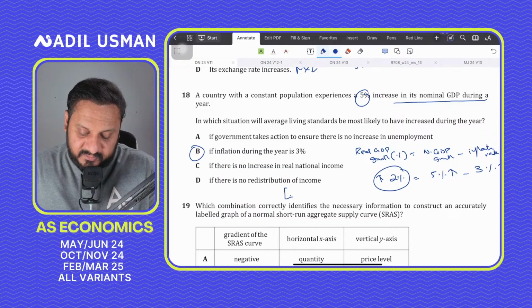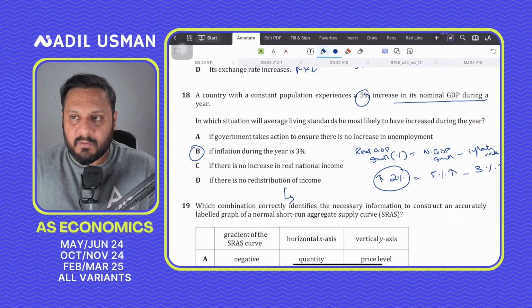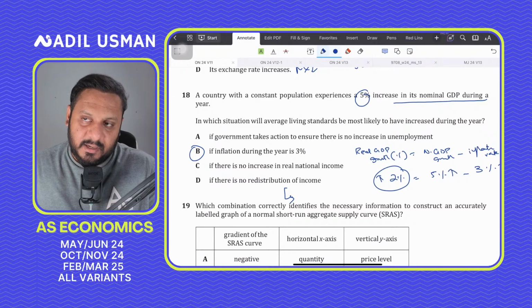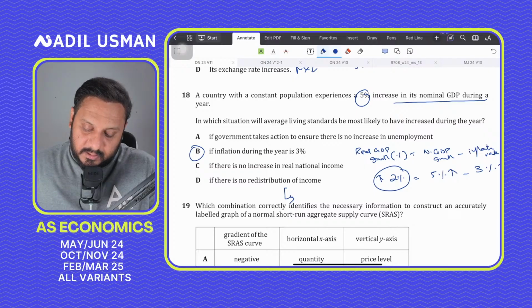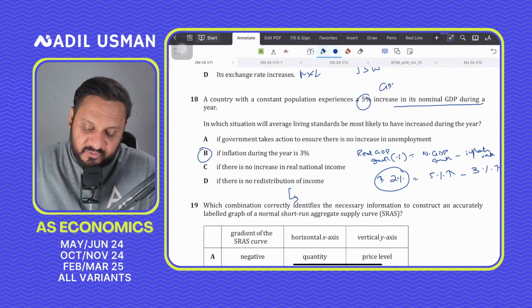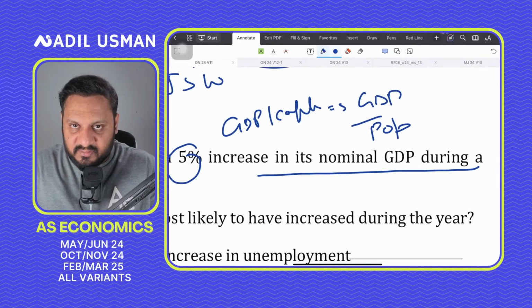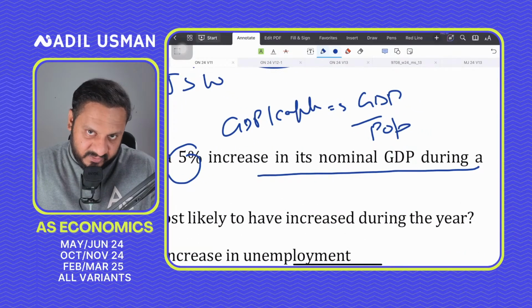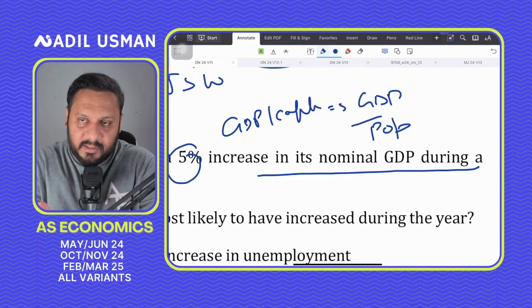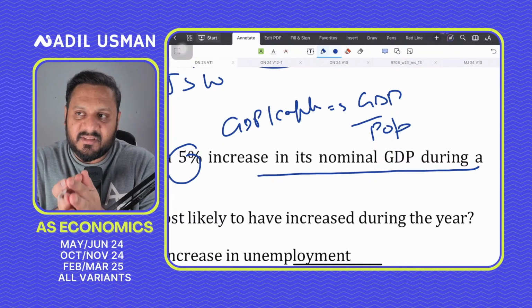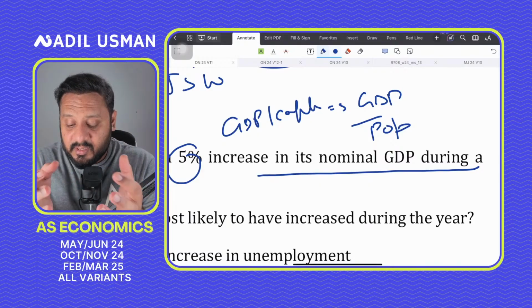doesn't really affect the overall GDP per capita. As in, see, living standards are concerned with GDP per capita, and GDP per capita is basically GDP divided by population. That is, on an average how much does one person make? On an average, how much does one person make, right? How much is his annual income? GDP per capita is how much is the annual income per person on an average in a particular year.